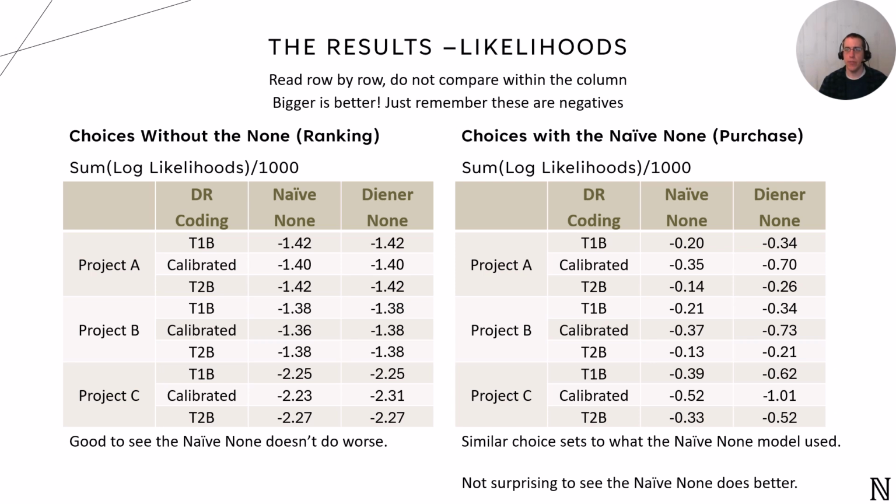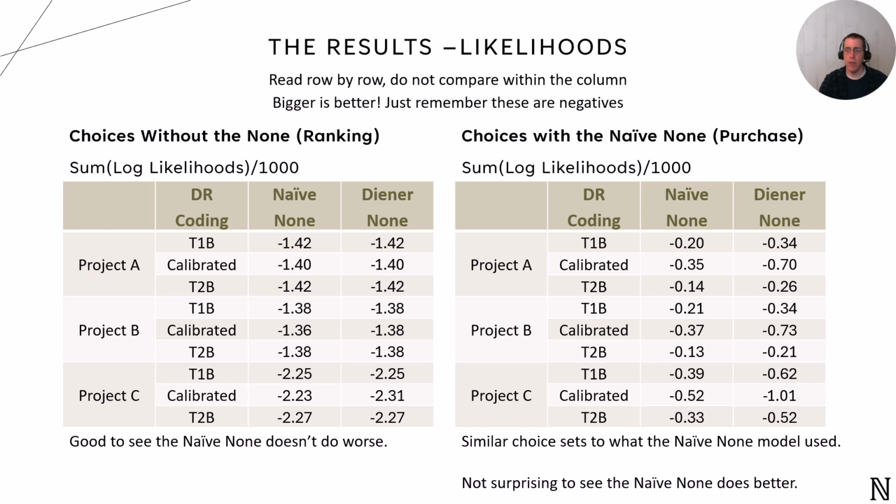So here we're comparing the likelihoods across 2 different scenarios. The first table shows how well the model performs when ranking subscription options that didn't include the none option. Here we see that the naive none and the sawtooth none approaches are essentially comparable. This tells us that both coding methods provide similar predictive ability when it comes to ranking subscriptions.